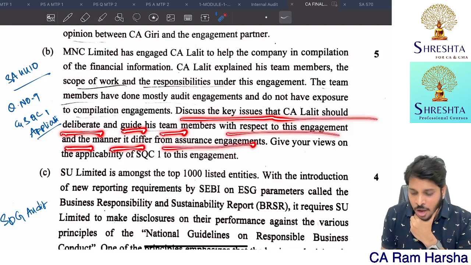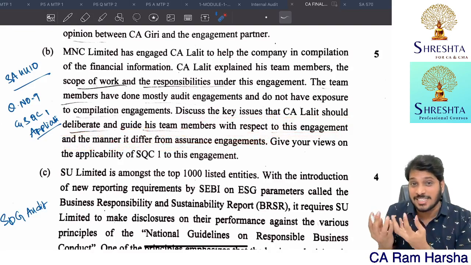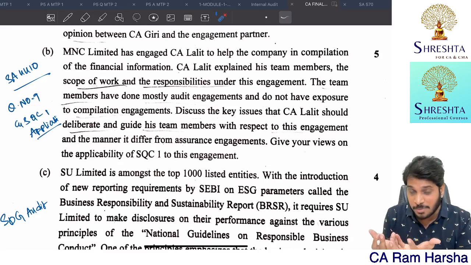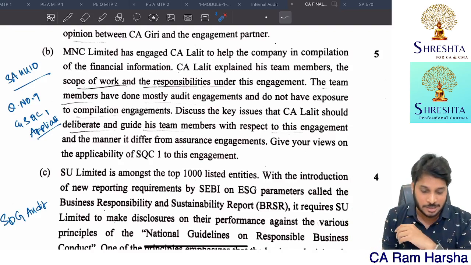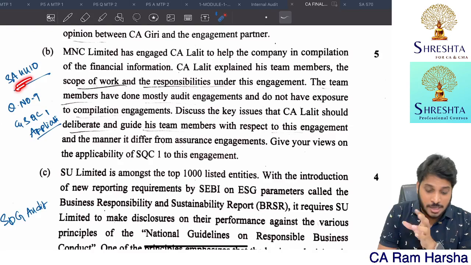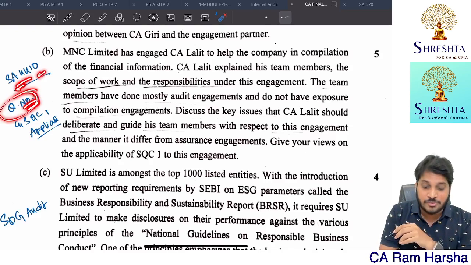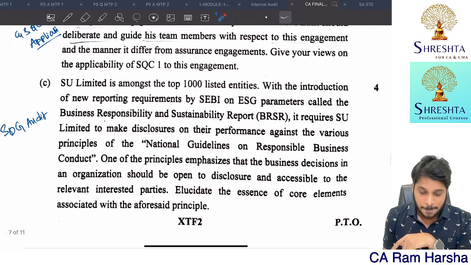and matters that differ. Okay, so you need to tell your team members what a compilation engagement is and what its purpose is, and how it is different from an assurance engagement, audit engagement, and review engagement. So question number 9 in our book, though in 4410 it is question number 2 only. Next.